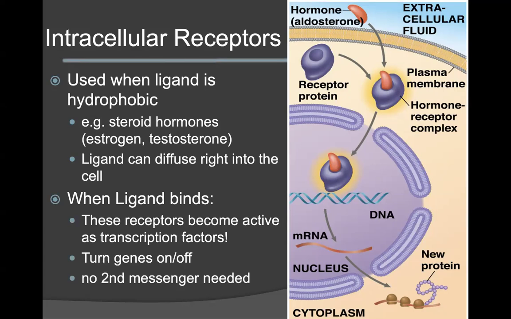When the ligand enters the cell, it will bind to its receptor that is in the cell cytoplasm. Then it will form, upon binding, a hormone receptor complex. This hormone receptor complex will then pass into the nucleus through the nuclear membrane, specifically through the nuclear pores, and it will act as a transcription factor. This is important because it will be able to either turn genes on or off. It can also up or down regulate their transcription. So it can directly affect the transcription of genes.